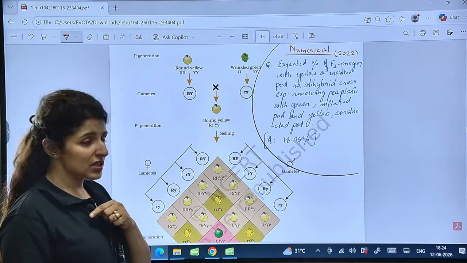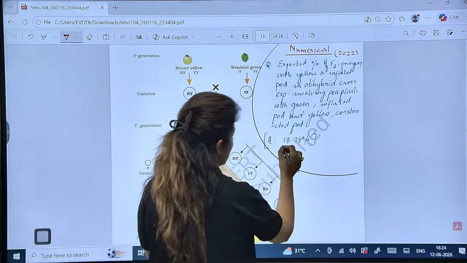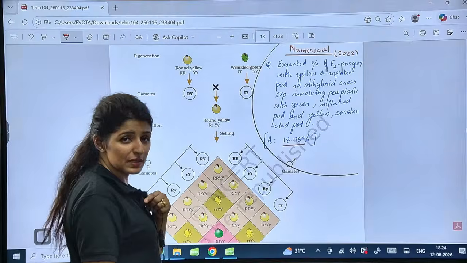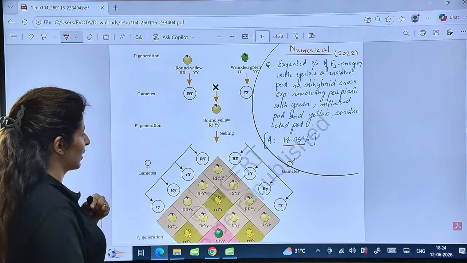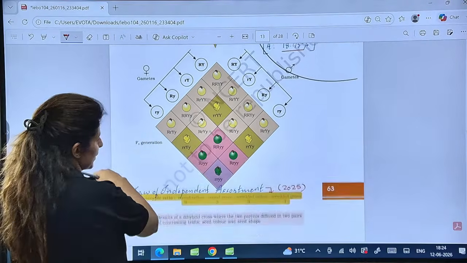Let me know the answer, and if you get the answer as 18.75%, then you're doing it right. Yes, so this is the dihybrid cross, guys.